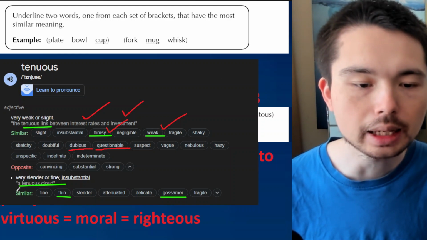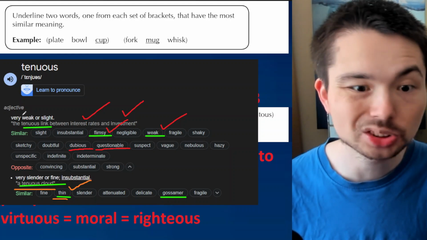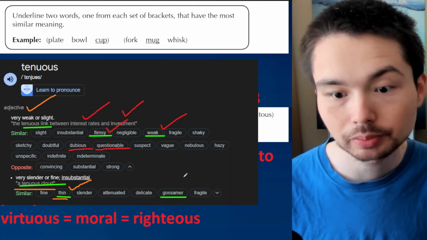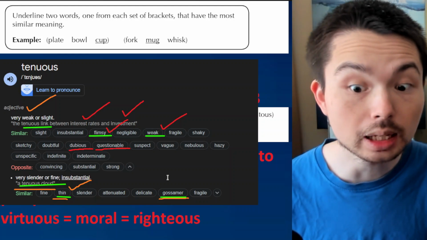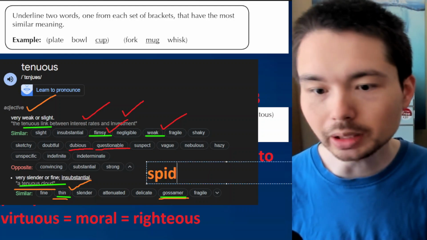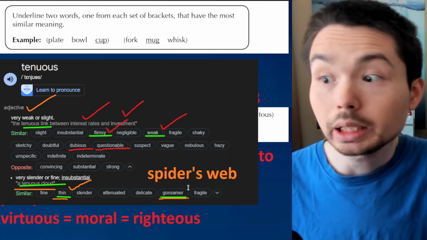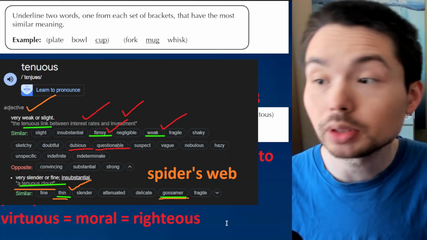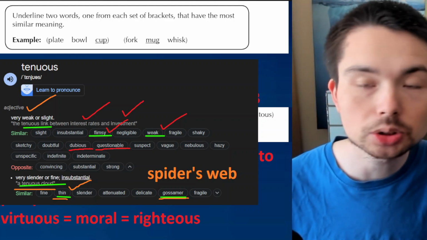And now let's say here at the bottom a tenuous cloud, something that is really thin, which is so similar to that anyway. Or a gossamer. I underlined that fancy word because a gossamer is a spider's web. I only learned that a few months ago, so I just wanted to share that with you as well. Really cool word. That's one of my words of the year. Gossamer. And now here we go. We're 9 minutes in. 1 more question. We're done.